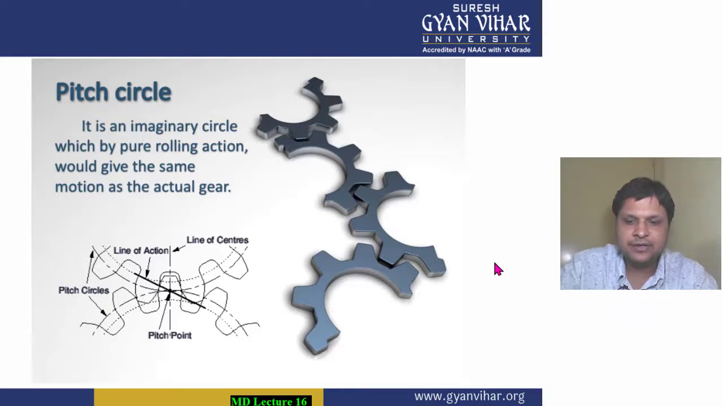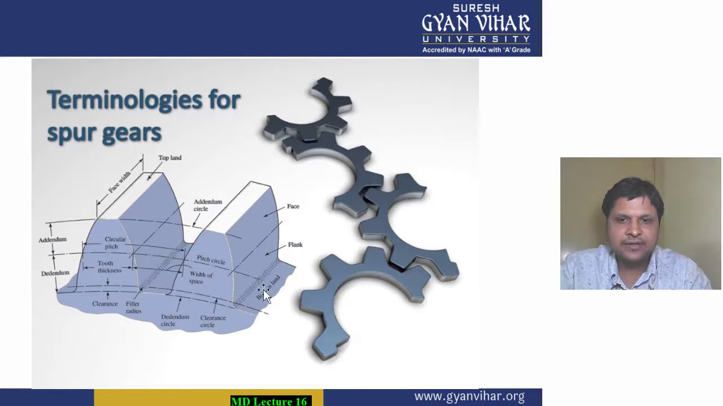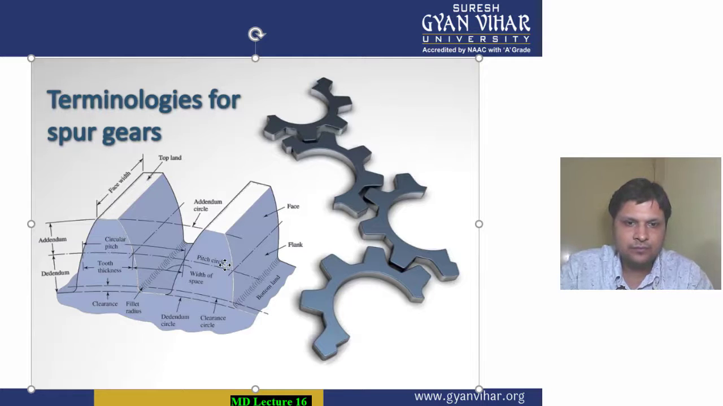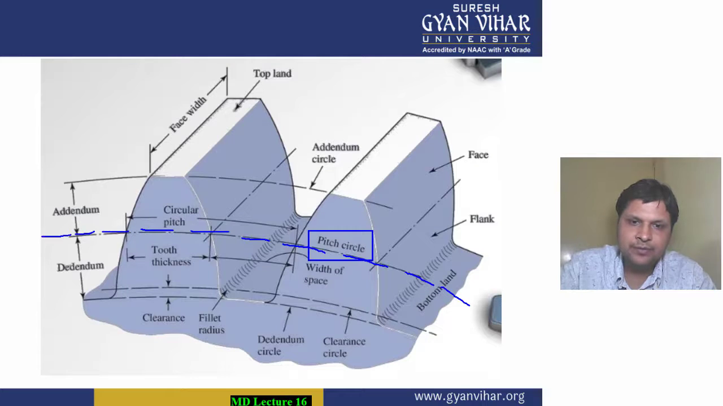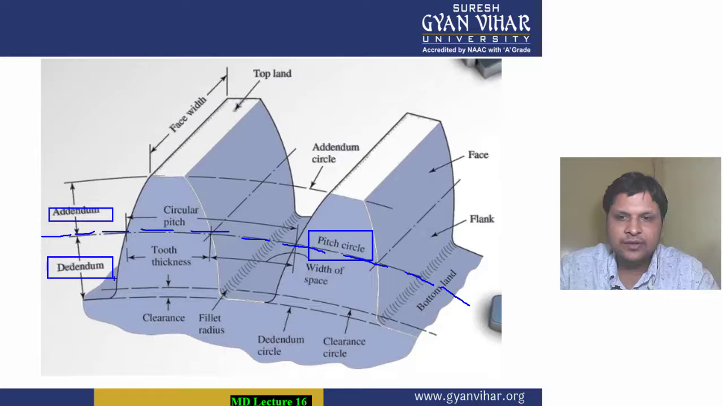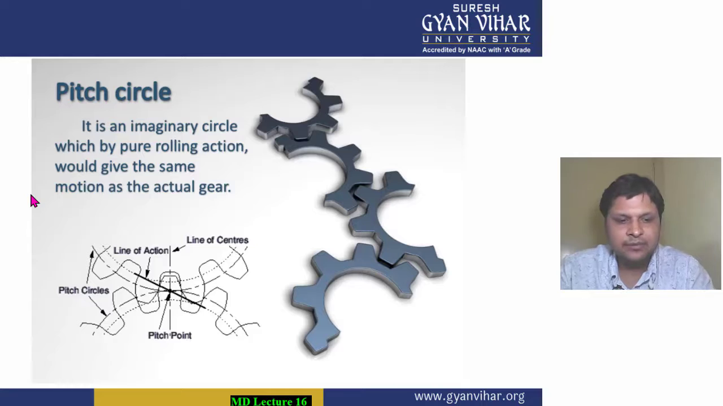First of all, what is pitch circle? As you can see, students, in this diagram it is written pitch circle. So basically this circle is your pitch circle, which means the portion above it is known as addendum, and the portion of the gear tooth below it is known as dedendum. How can we define pitch circle? We can define pitch circle as an imaginary circle.